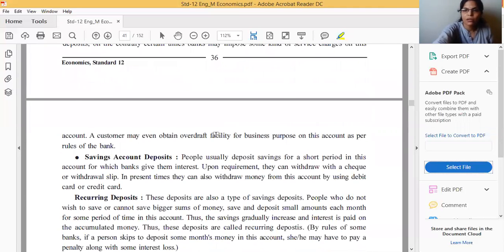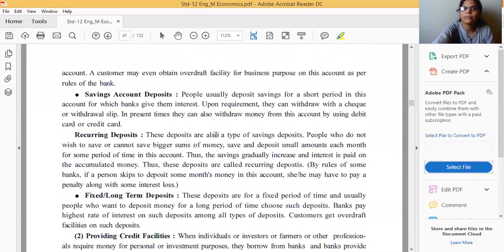The second one is the saving account. In the saving account, all people, general people, can deposit their money for a short time period, and for that the bank will pay interest. Any person who wants to save money can deposit it in the saving account, and they can withdraw by check, by withdrawal slip, or by card. This is known as the saving account.